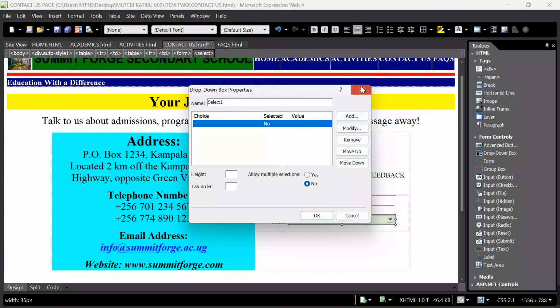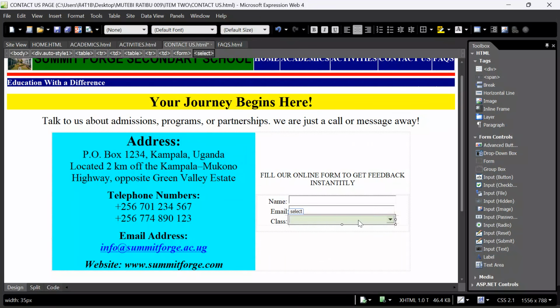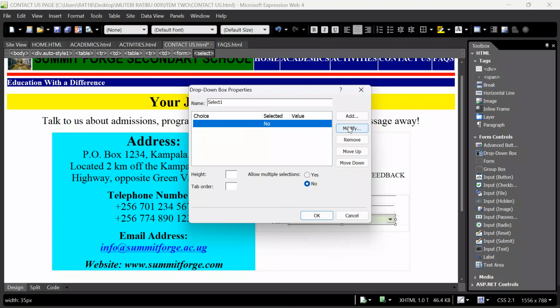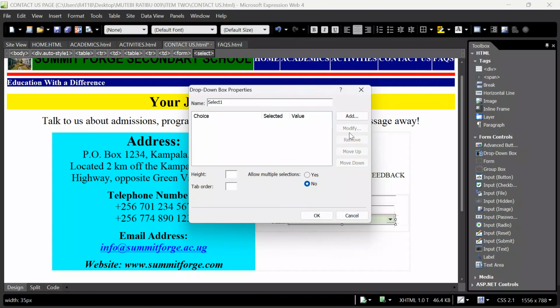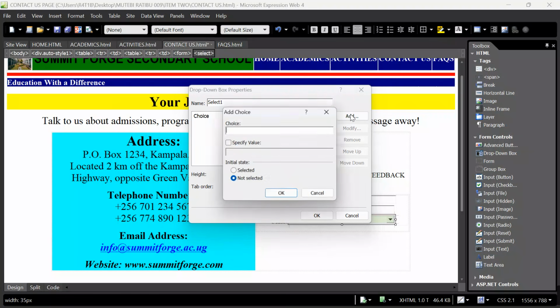Then, after inserting, come here and double tap onto this field area. Come and say modify. But if I modify, let me first remove. I want to say now add. Under adding, I want to say this is S.1. Come here, add S.2. Click OK.